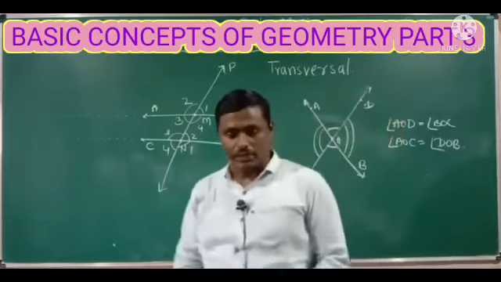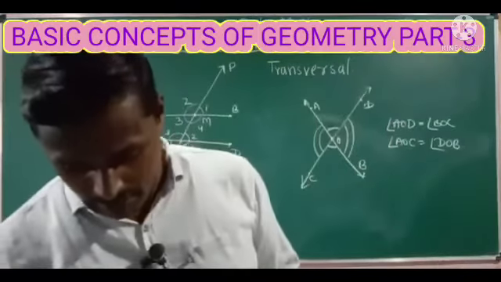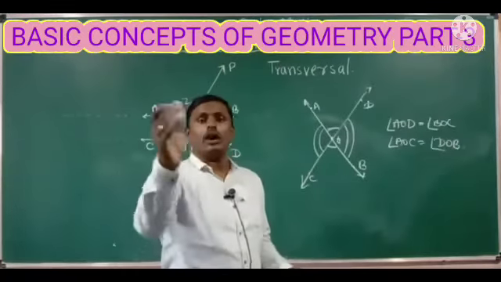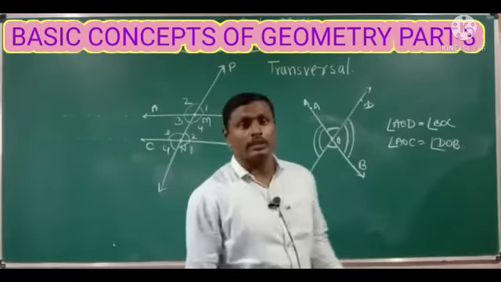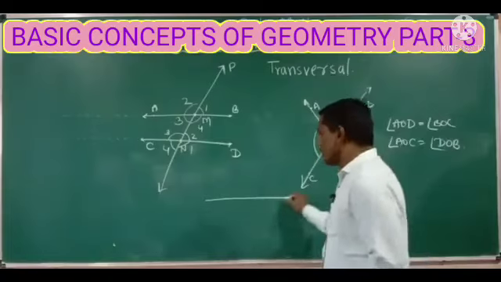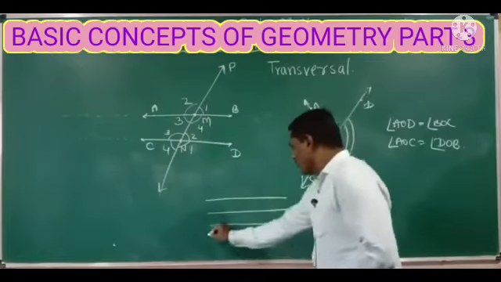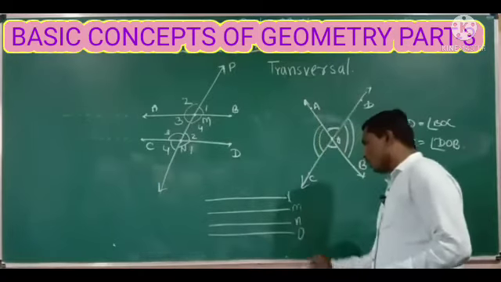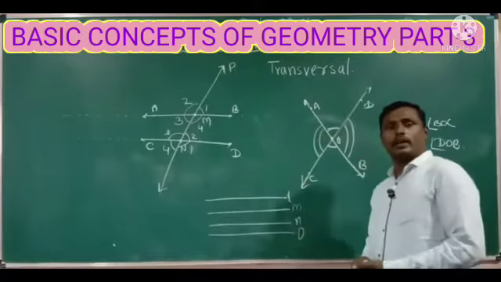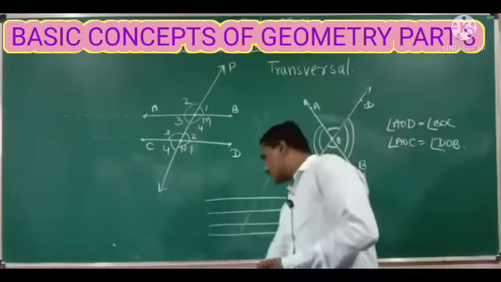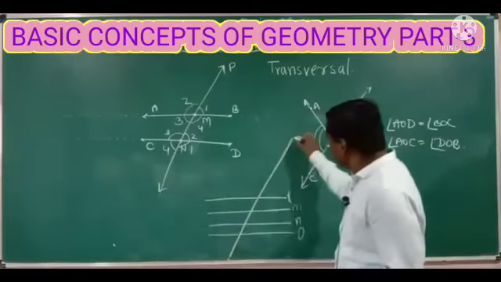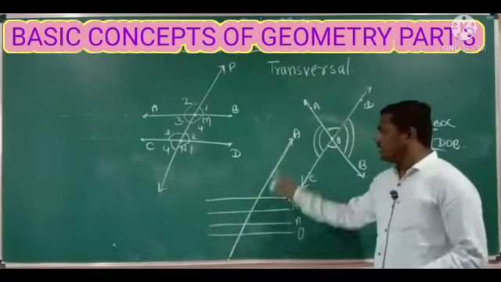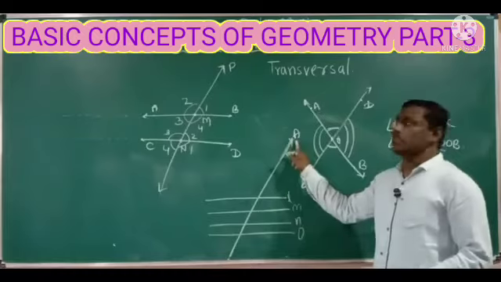So how can you define a transversal? The line which intersects two or more parallel lines is called a transversal. In simple words, for example, L, M, N, O are all parallel lines. If all these lines are intersected by another line, then this line is called a transversal. Here A is the transversal.